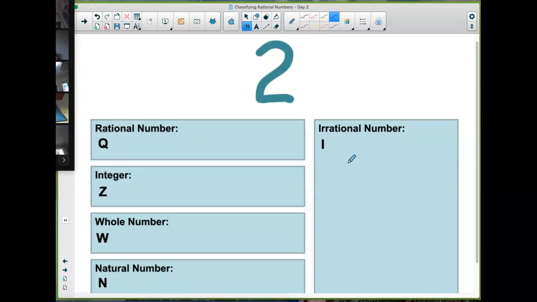So here is the first one. 2. Where would that belong? Go ahead and type it in the chat. You can just type the letters and type all of them that it belongs in.